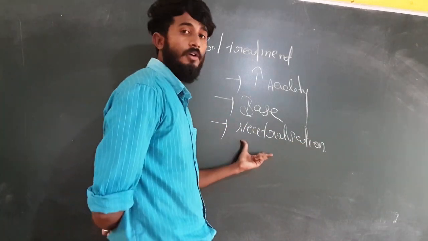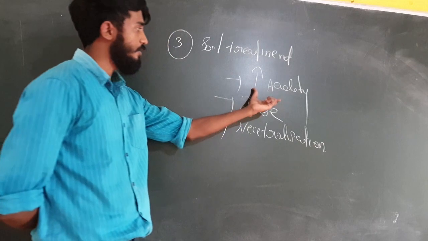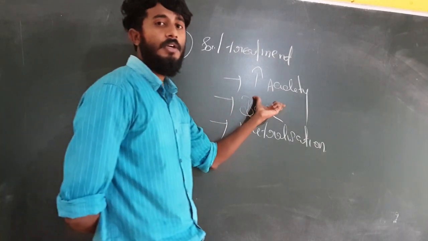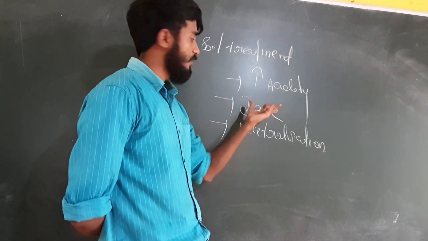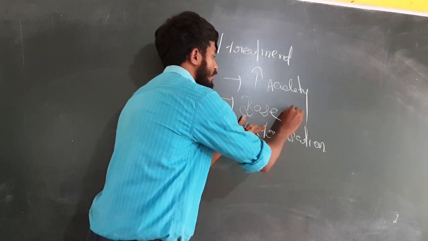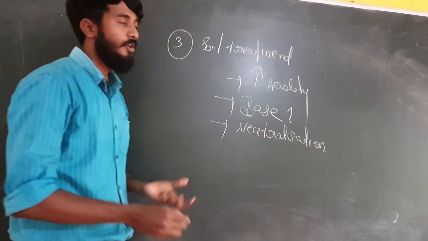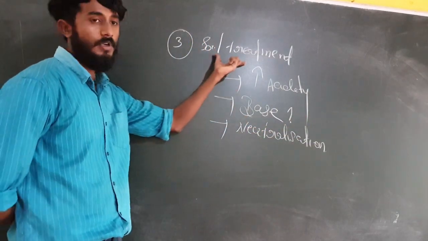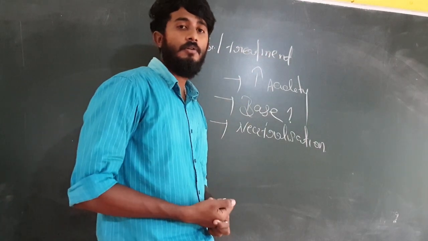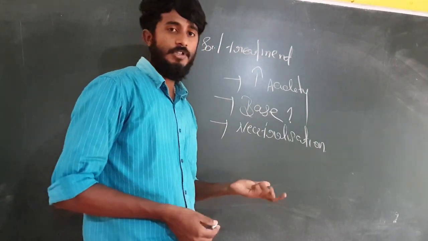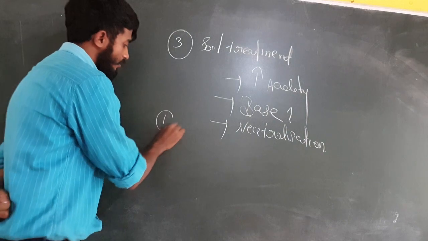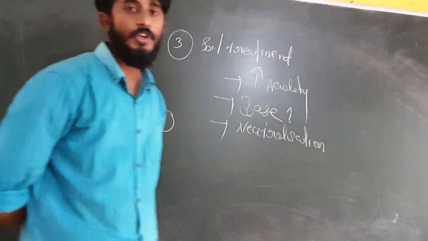There will be neutralization, so that the effect of acidity will be reduced, isn't it? So here there is an important question: which base do we have to apply for soil treatment for reducing acidity?